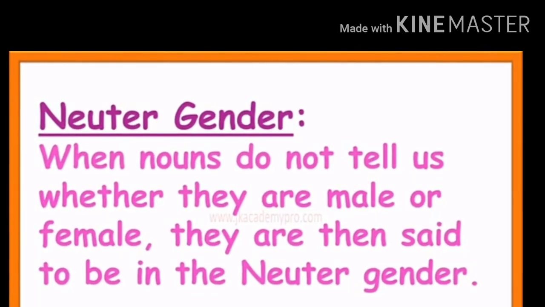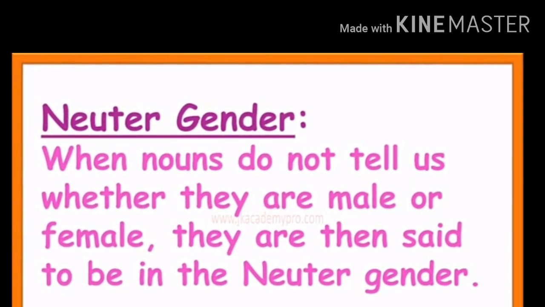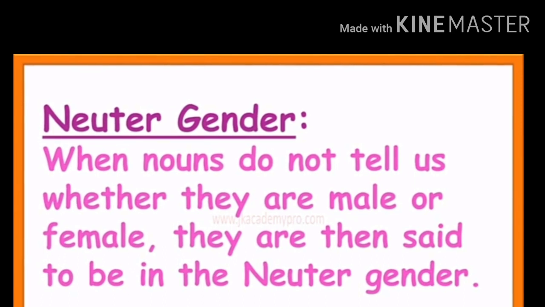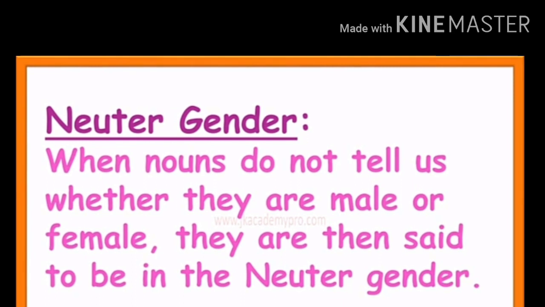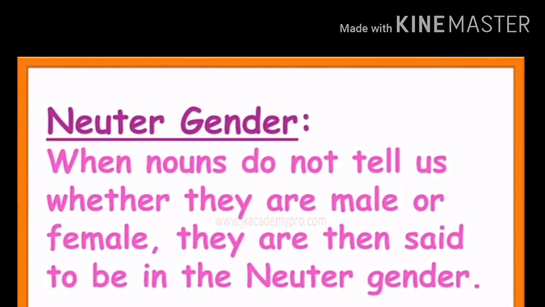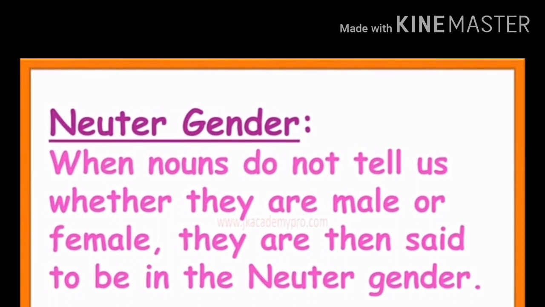Let's move ahead with fourth type of gender, which is neuter gender. When nouns do not tell us whether they are male or female, they are said then to be in neuter gender. A neuter gender is all the things and objects, places which do not tell whether they are male or female.